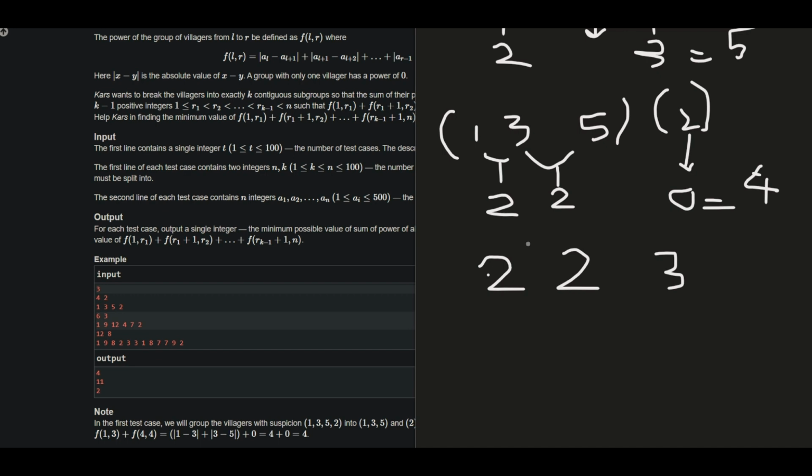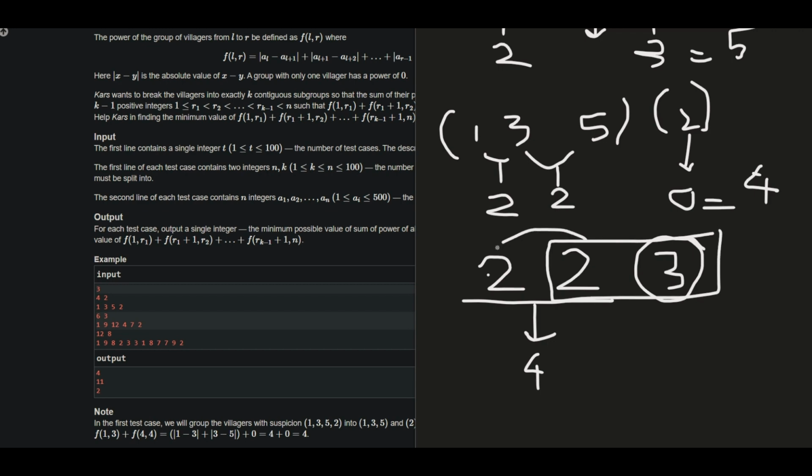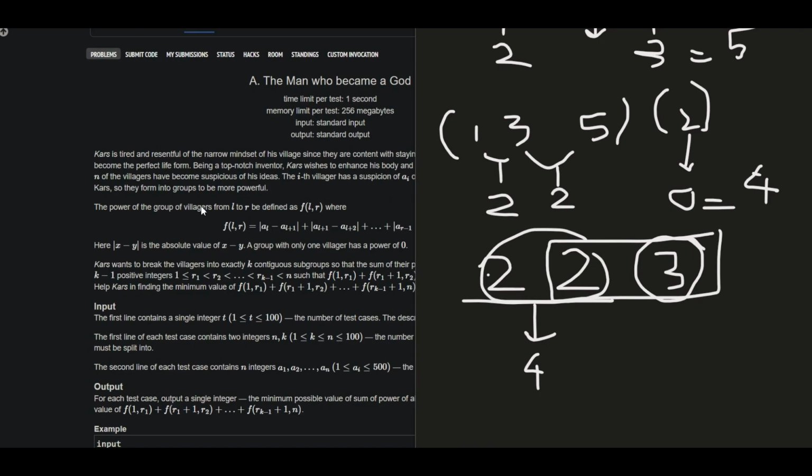I should eliminate the largest ones. Since k is 2, I will eliminate 3, and I'll take the sum of the remaining 2, which is equal to 4. This is how we can approach this problem: we eliminate the k minus 1 largest differences and take the sum of the remaining differences.